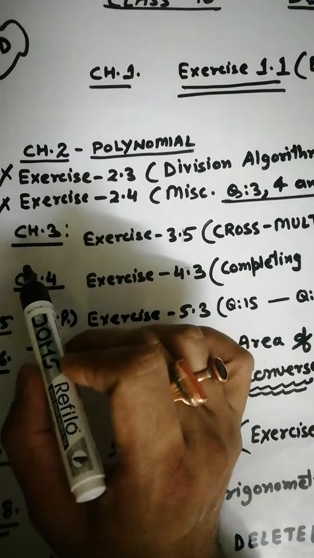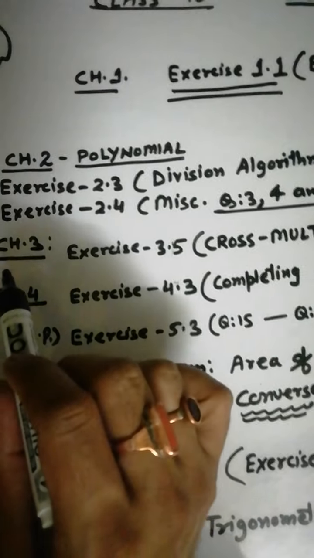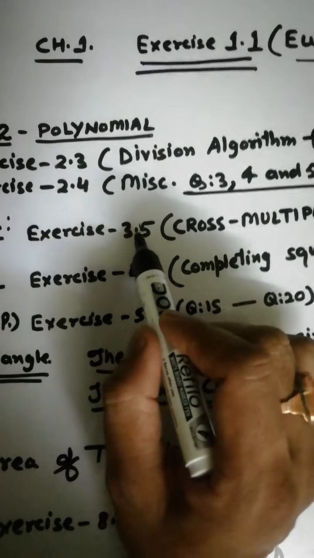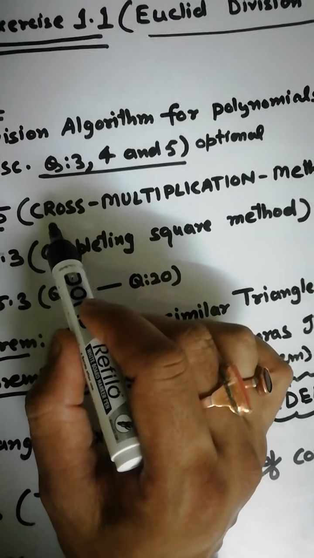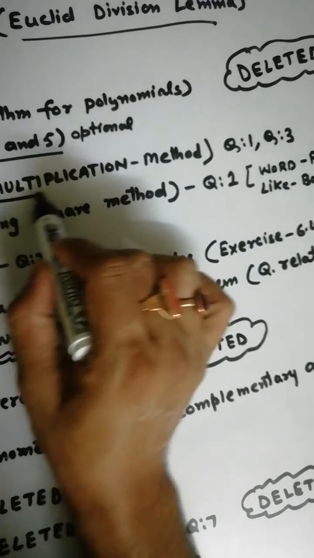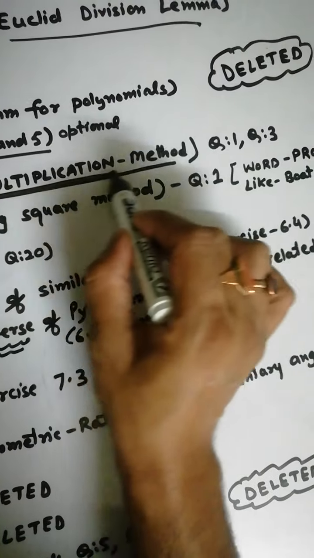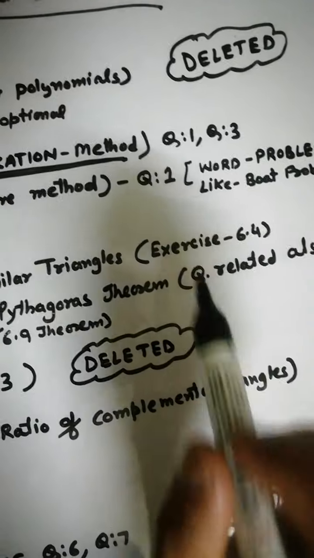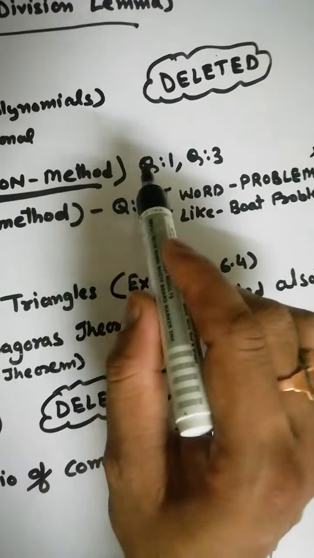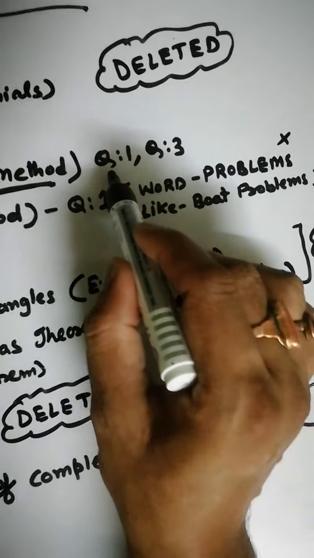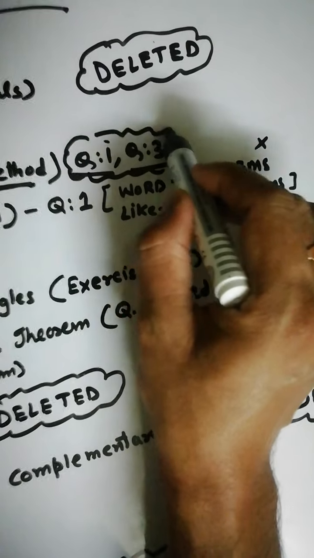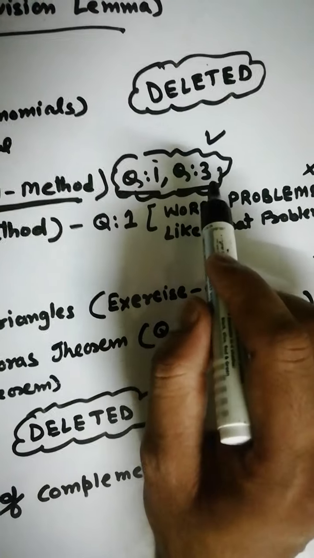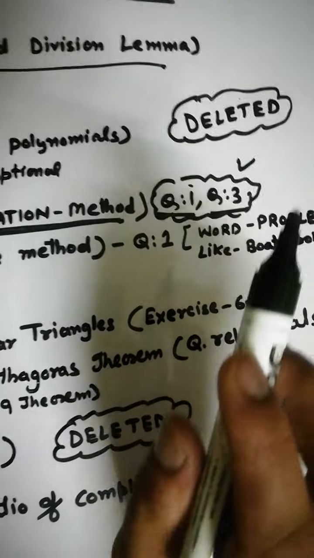Now in chapter 3, exercise 3.5, the questions based upon the cross multiplication method, you have no need to do in 10th class. In exercise 3.5, the questions based upon cross multiplication are question number 1 and question number 3. Again, only question number 1 and question number 3. Some word problems are also there, so please go through those questions, don't leave them.